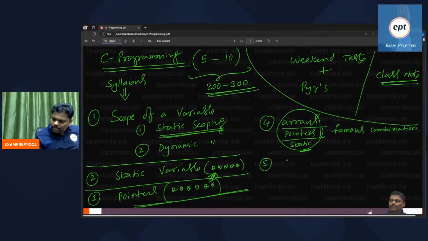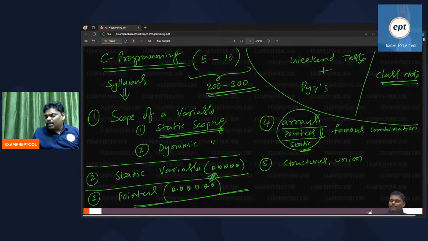Fifth one is structures and union. Yeah, some more things maybe I will cover. As of now, this is more than enough.